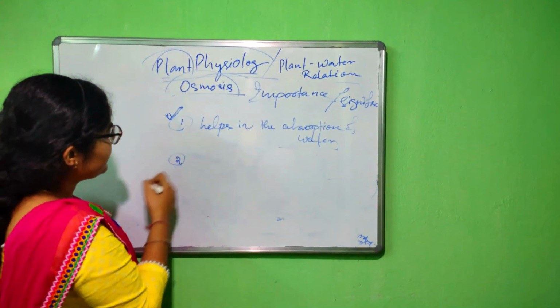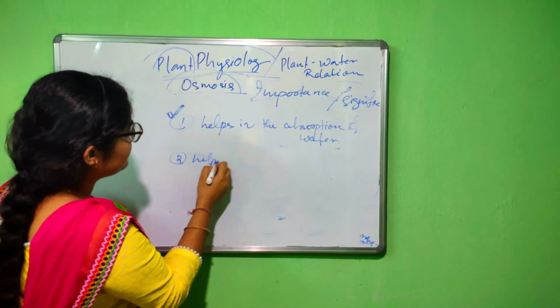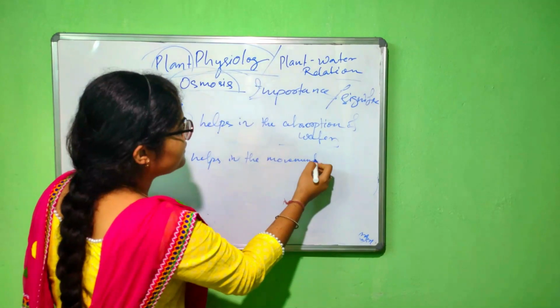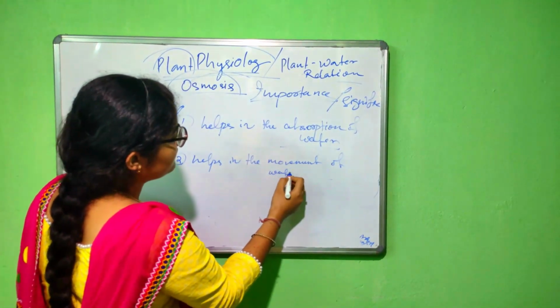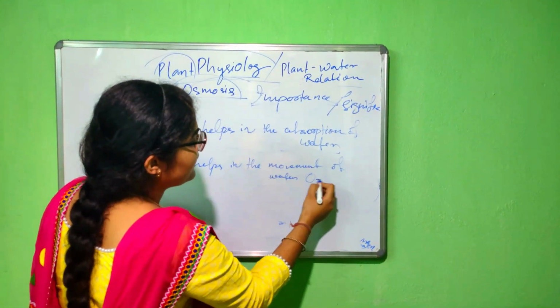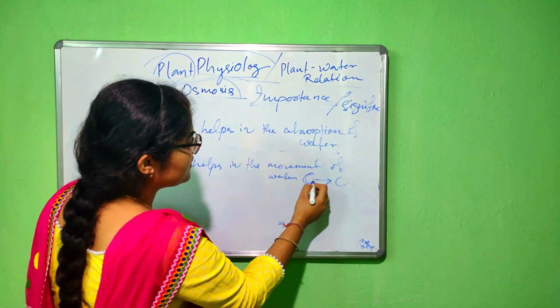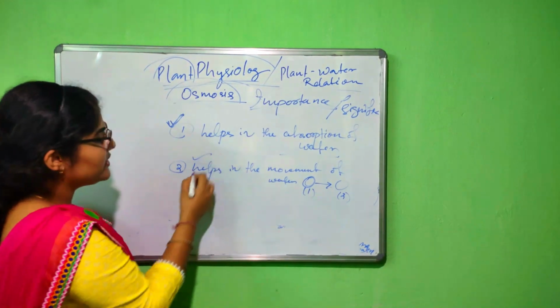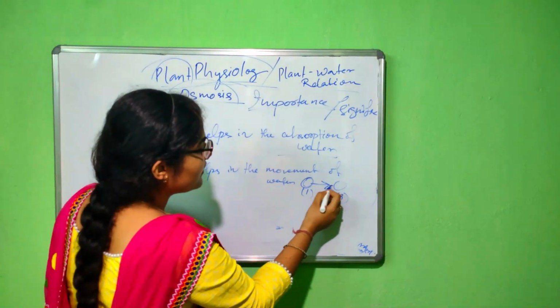And the second point is that it helps in the movement of water from one cell to the other. Suppose this is cell number 1 and this is cell number 2. So osmosis helps in the movement of water.